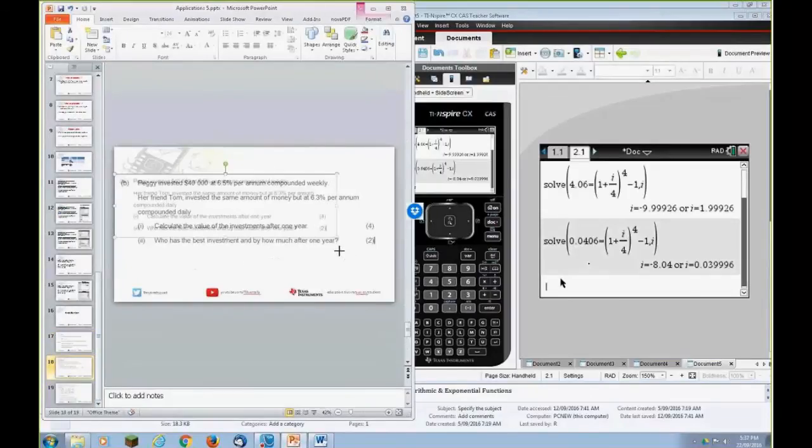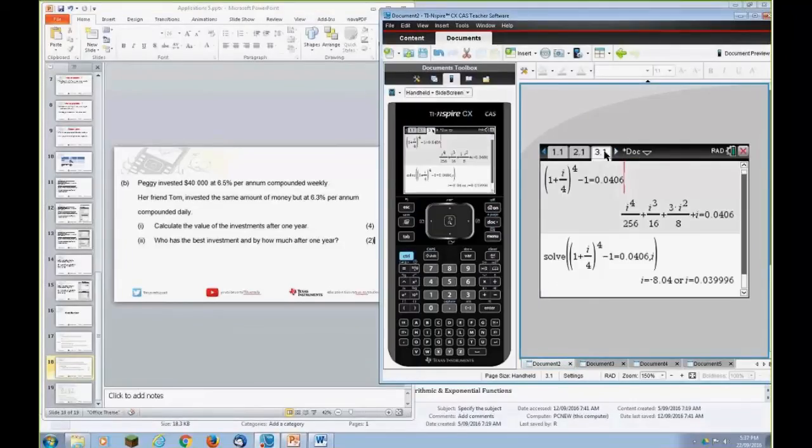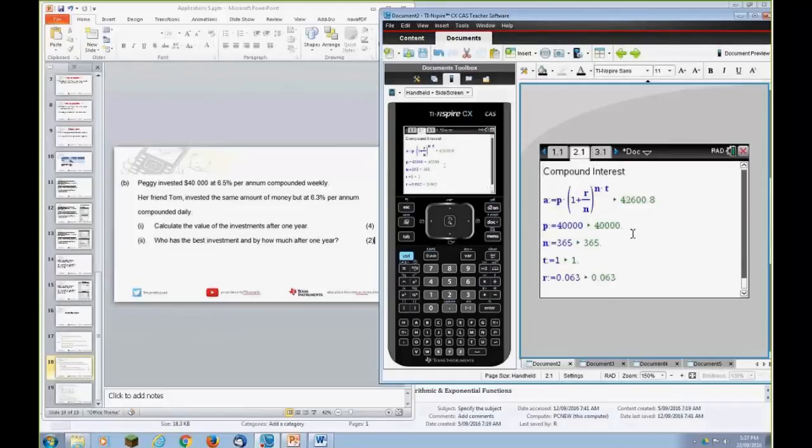We've got young Peggy here, investing $40,000 at 6.8% per annum compounded weekly. Her friend Tom has the same amount of money compounded daily. Calculate the investments after 1 year: who has the best investment, and by how much after 1 year? We have a compound interest formula given to us on the formula sheet. I would be setting up a notes page as I have here, putting the formula into a notes page ready to go.